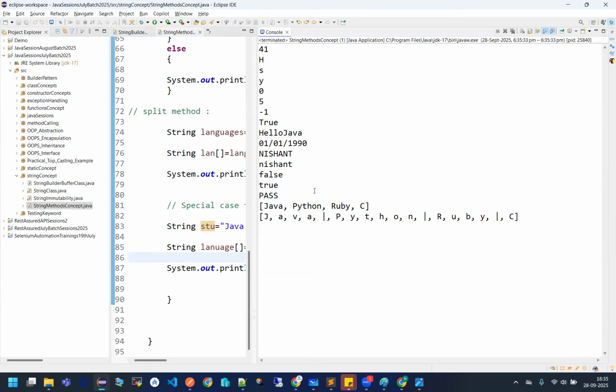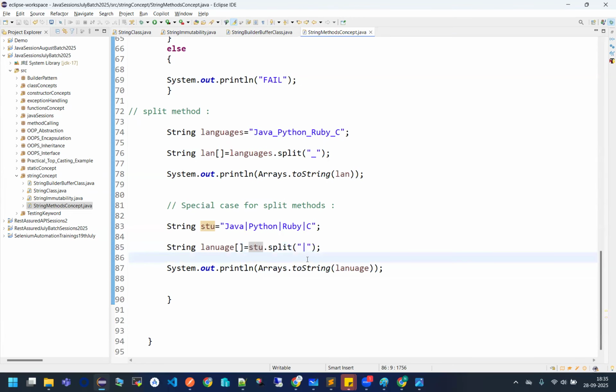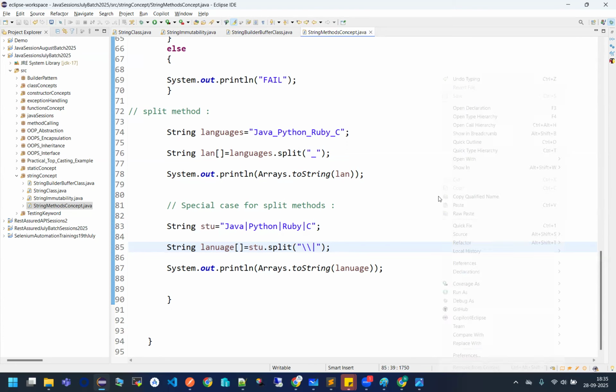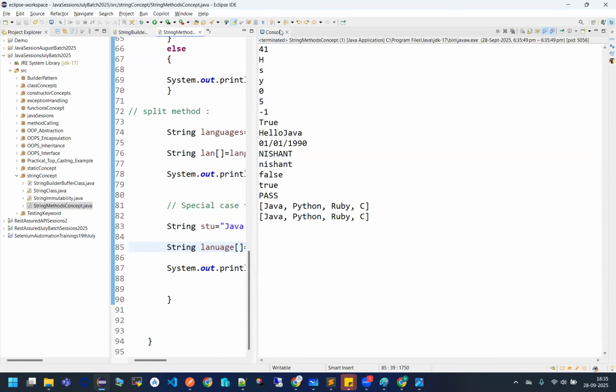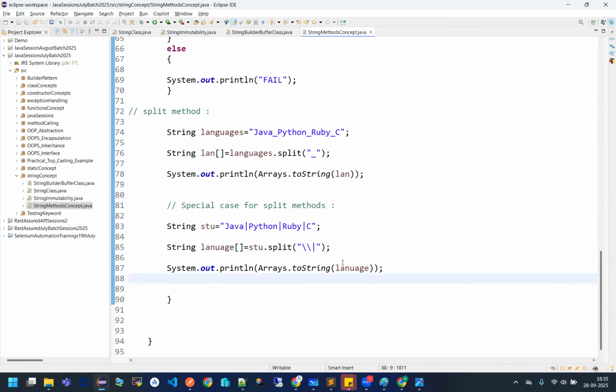What should I do? This is a special case where I can say double backslash. First of all, let us see if double backslash is working or not. It is working. How? See, this is a special case, guys. Because you are explicitly telling Java that pipe is my separator. Don't consider it anything else. In Java, pipe can work for some other use cases also.